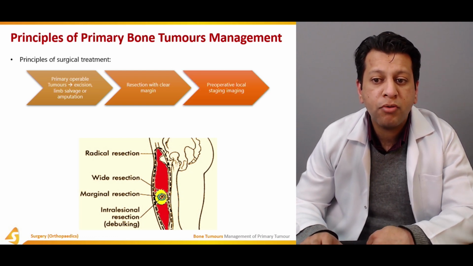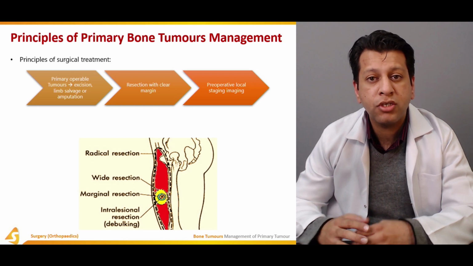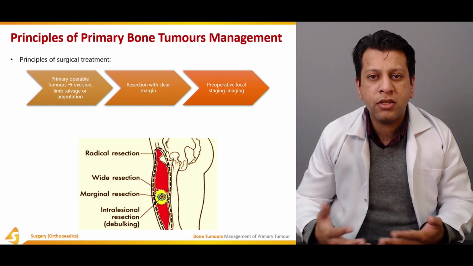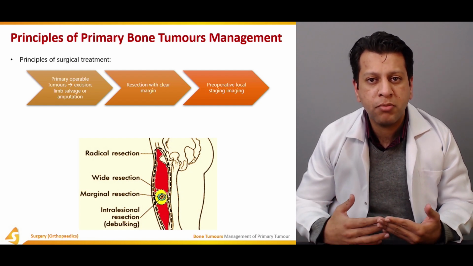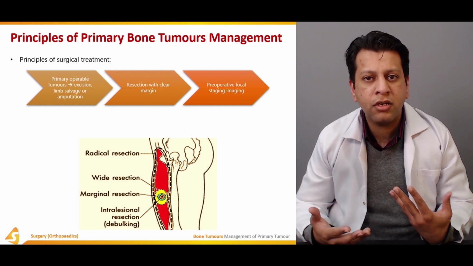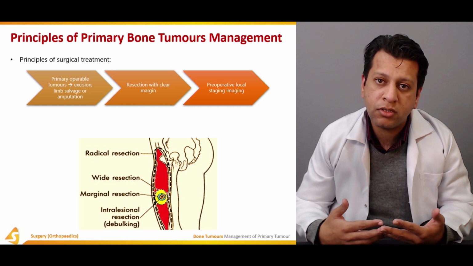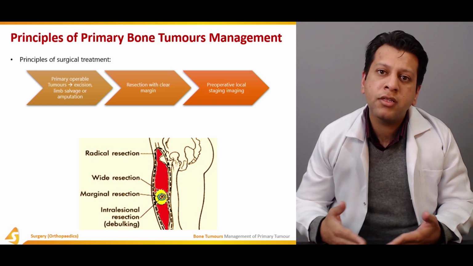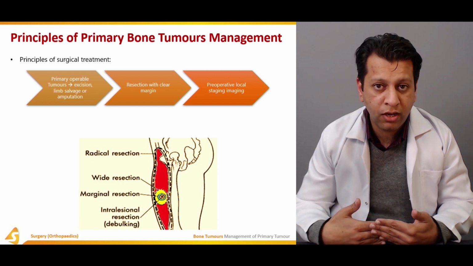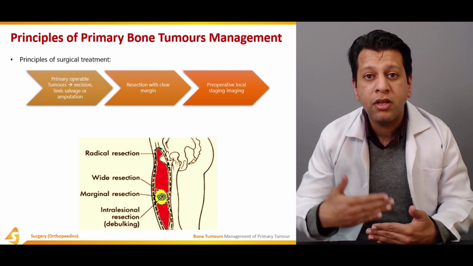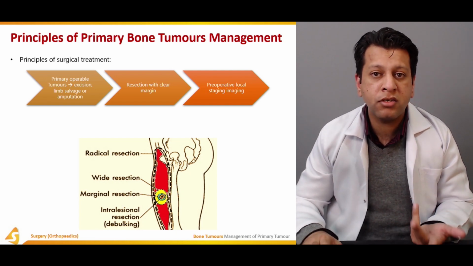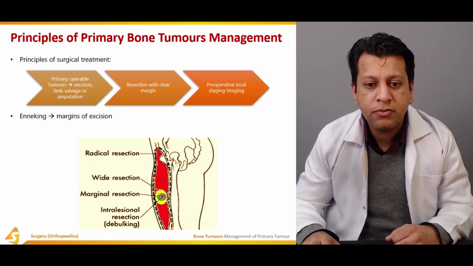Then obviously preoperative local staging and imaging is always necessary, because once we take the history and make the diagnosis after examination of the patient, then come the non-invasive techniques, that is X-rays, MRI, CT and bone scans. Once all that is done, then we plan for the biopsy. Once the biopsy is done, then we know the final diagnosis, and after the final diagnosis we plan for the resection of the tumor, which could be intralesional, marginal, wide local or radical.